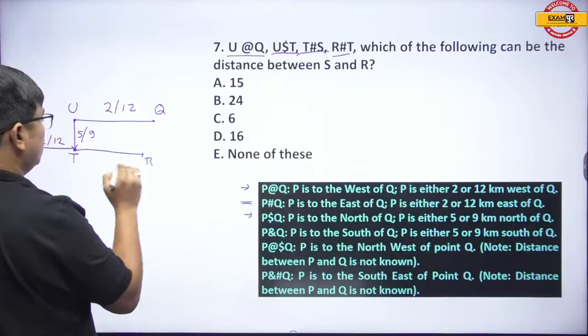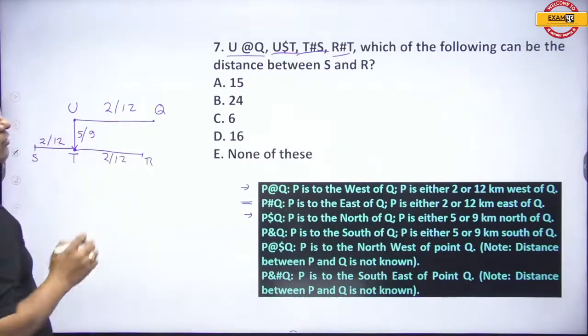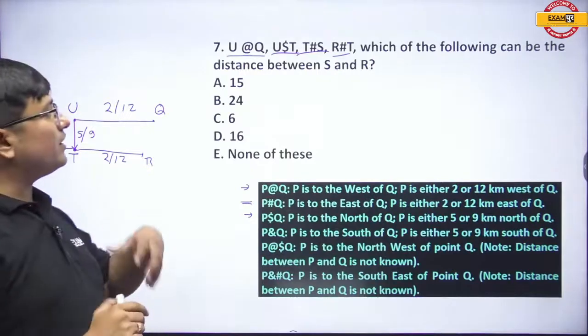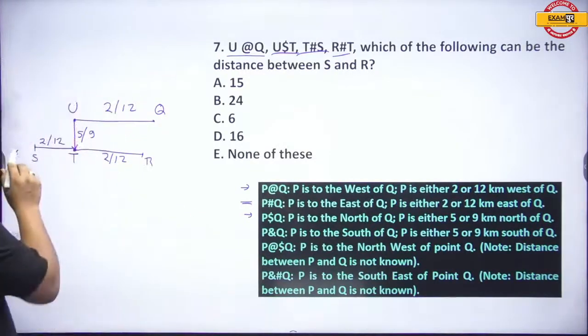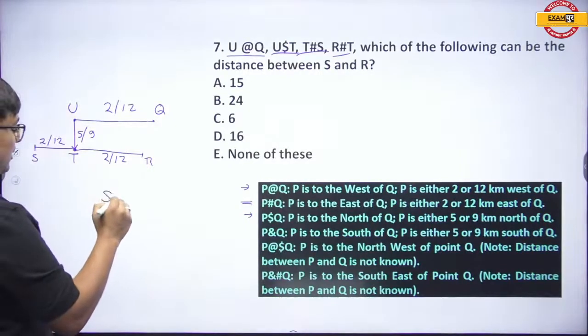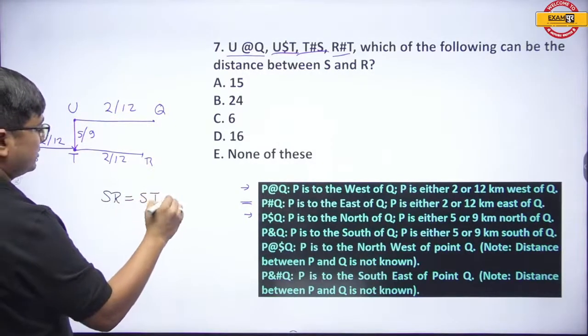R is east of T and the distance is 2 or 12, we don't know. Now it is asking which of the following can be the distance between S and R. My dear students, the distance between S and R is nothing but ST plus TR.